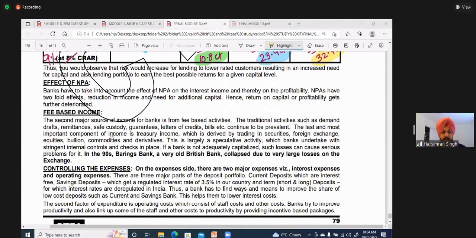Then read these 3 points, everybody. Anybody who will read these 3 points for me right now?